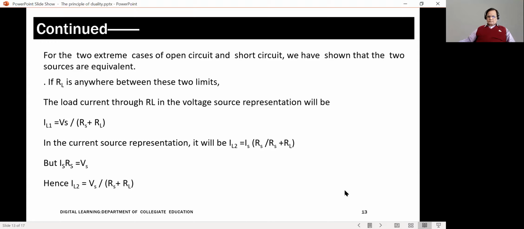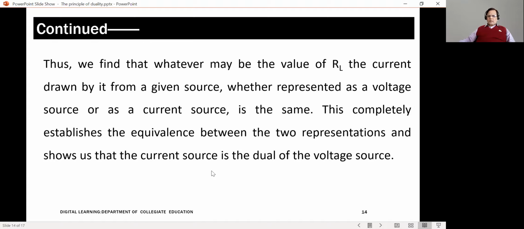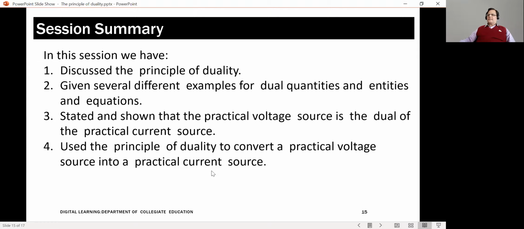So, we can now look once again at what we have studied in this session. We discussed the principle of duality, which says that in electricity and electronics there are quantities, there are equations, and there are circuits which are simply the duals of each other. If you replace one quantity with its dual, the forms of these equations will not change.